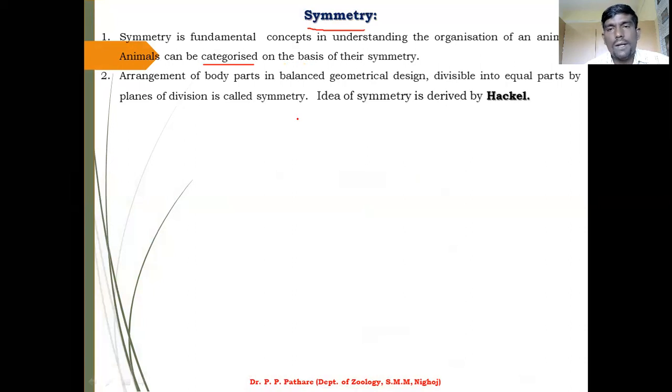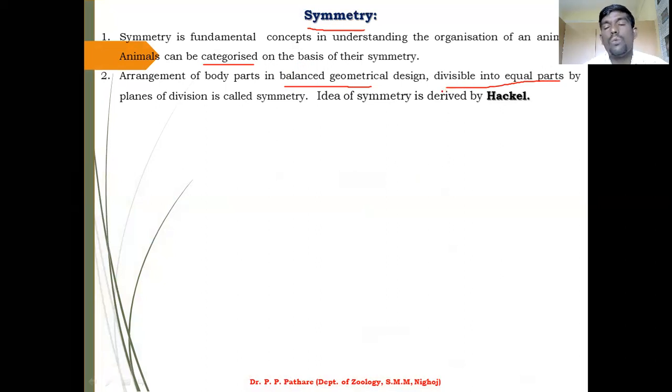Next important point: what is symmetry, what is the definition of symmetry? The arrangement of the animal body in balance. This is a very important word, balance: a geometrical design divisible into two equal parts. Firstly, let us just study the geometrical design.